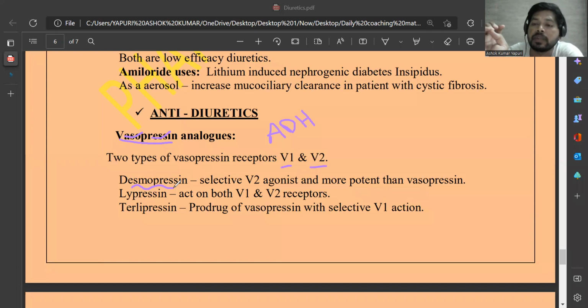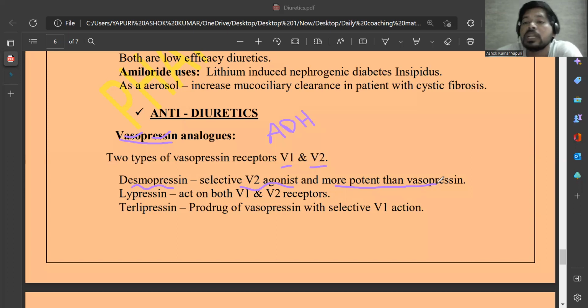There are a number of names. The first example of a vasopressin agonist, or ADH receptor agonist, or vasopressin analog is desmopressin. Desmopressin is a selective V2 receptor agonist and more potent than vasopressin.